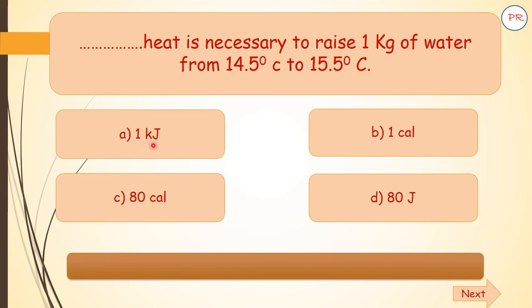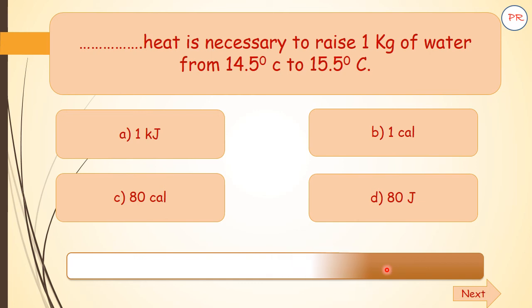Dash heat is necessary to raise 1 kg of water from 14.5 degrees Celsius to 15.5 degrees Celsius. Options are A 1 kg calorie, B 1 calorie, C 80 calorie, D 80 joules. Here is your time. And the correct answer is A. See, this is the specific heat of water.